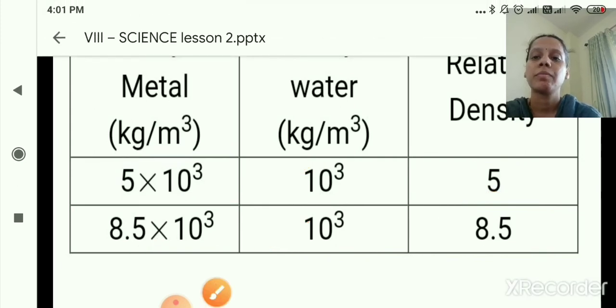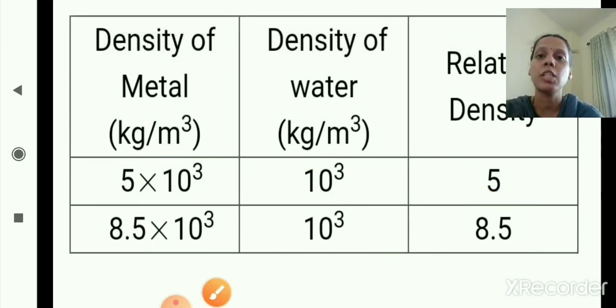That's all for today. We will stop till here. You will learn all the 3 formulas. Which formulas have we seen? Pressure is equal to weight upon area. Second formula is density is equal to mass upon volume, and the third formula is relative density is equal to density of substance or density of metal upon density of water. What is the density of water? 10 raised to 3 kilogram per meter cube.